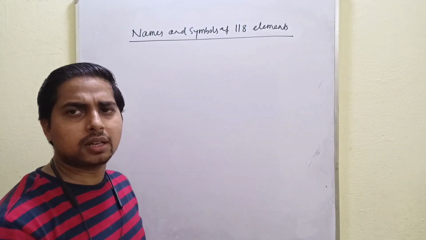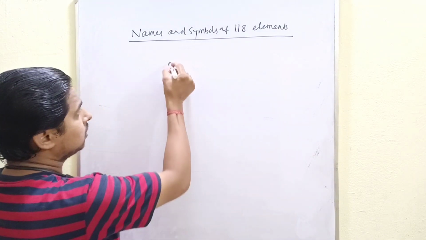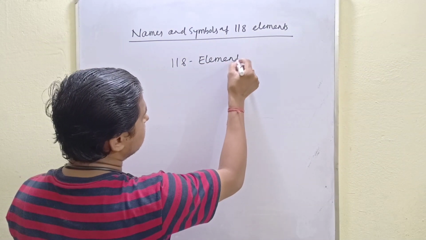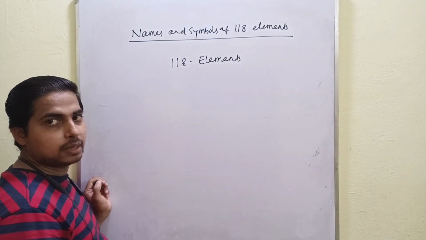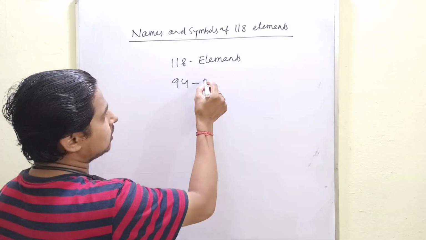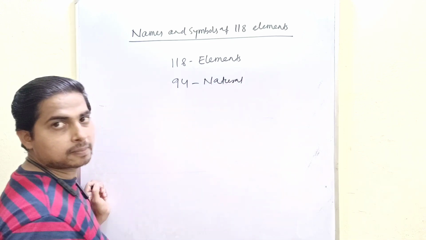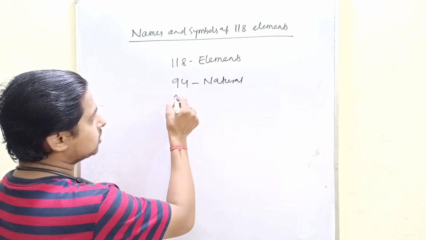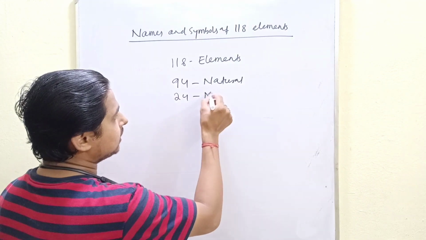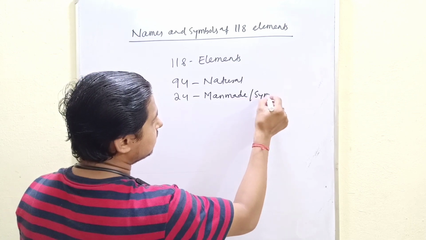We know that our universe is made of elements. Out of 118 elements in total, 94 elements are natural, and the remaining 24 elements are man-made or synthetic.